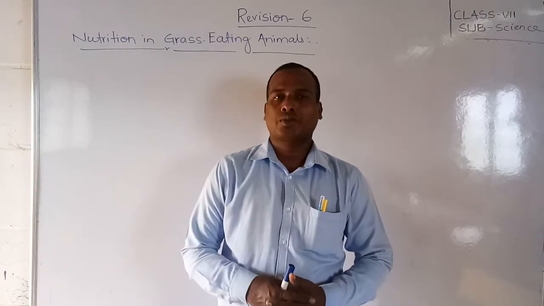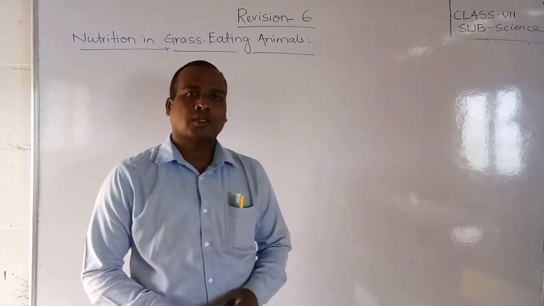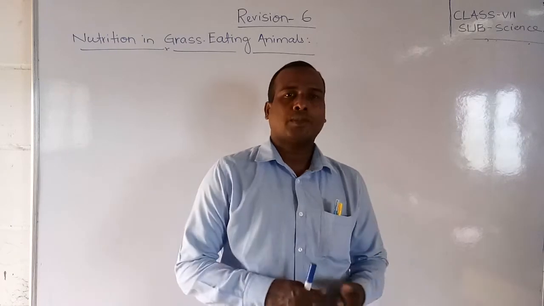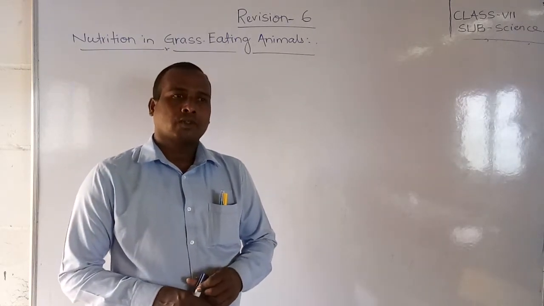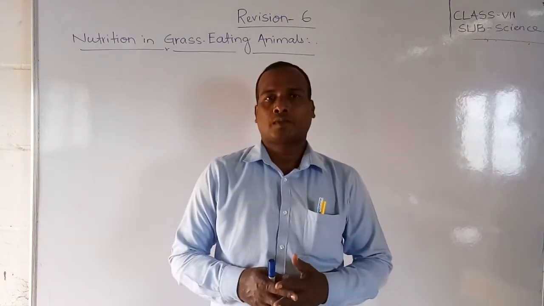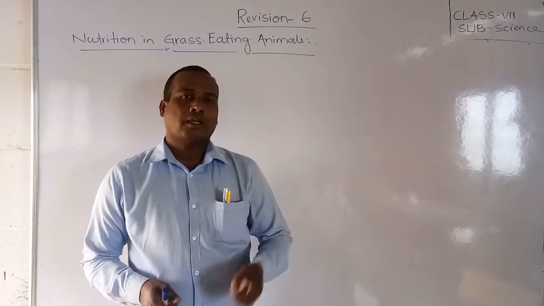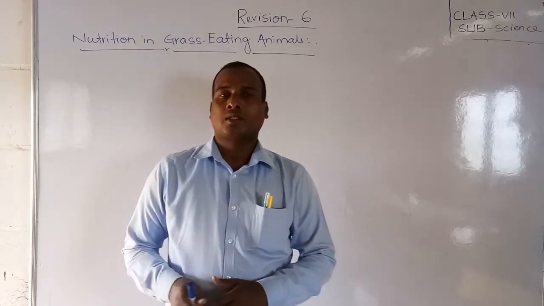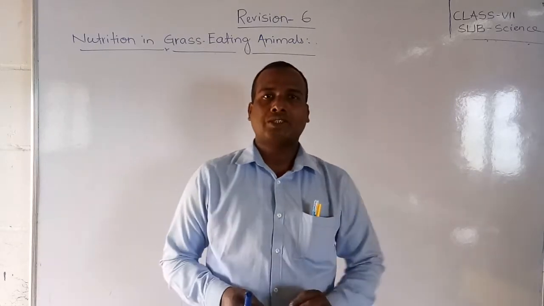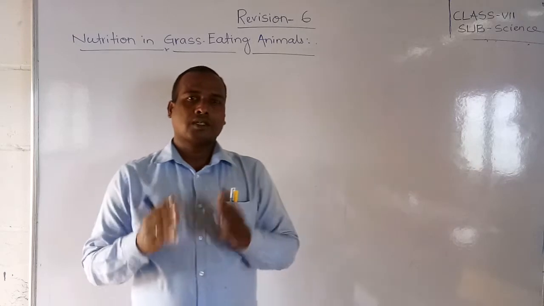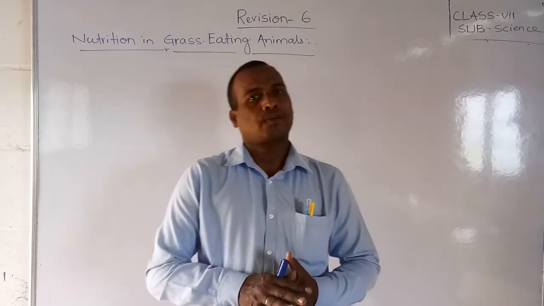Students, today we are going to continue the second chapter revision, that is nutrition in animals. In the previous video you already learned about nutrition in humans, how the procedure works and what the different stages are. We also discussed that the alimentary canal consists of different organs: the mouth, esophagus, stomach, small intestine, large intestine and anus, which we have already discussed in the previous part of the video.